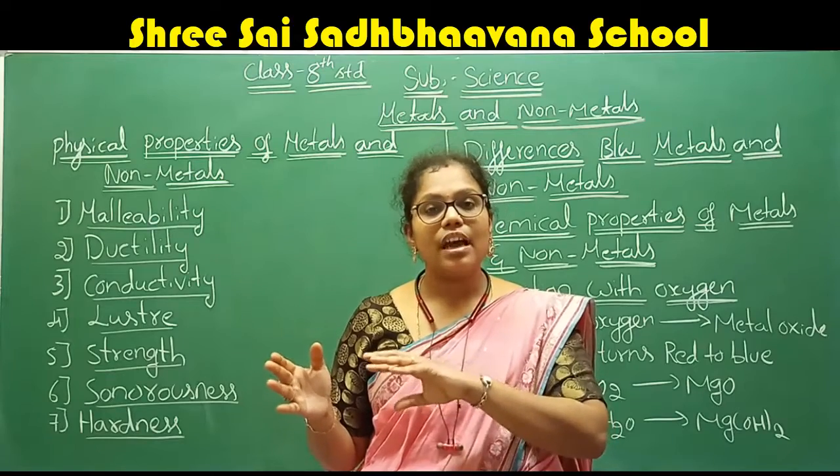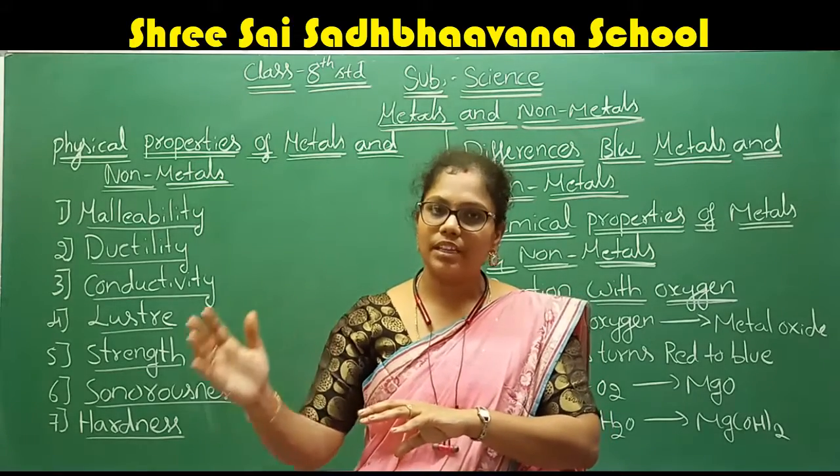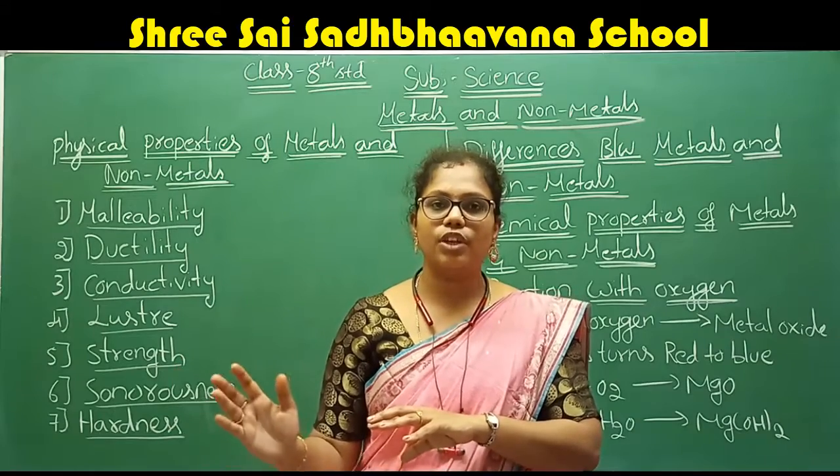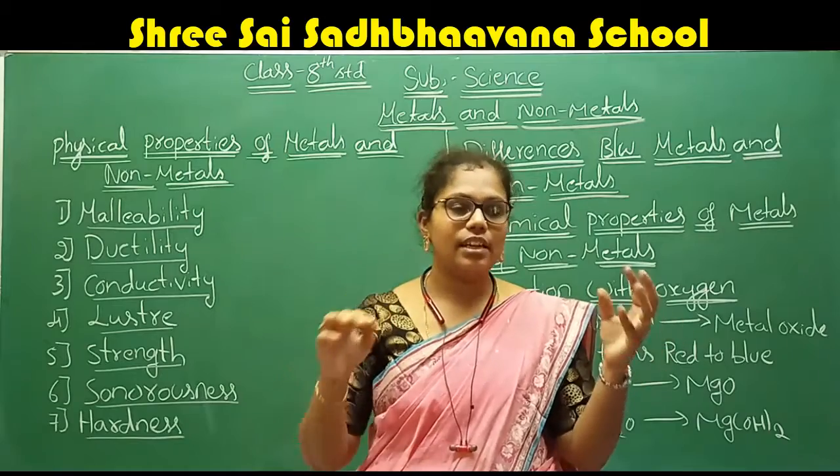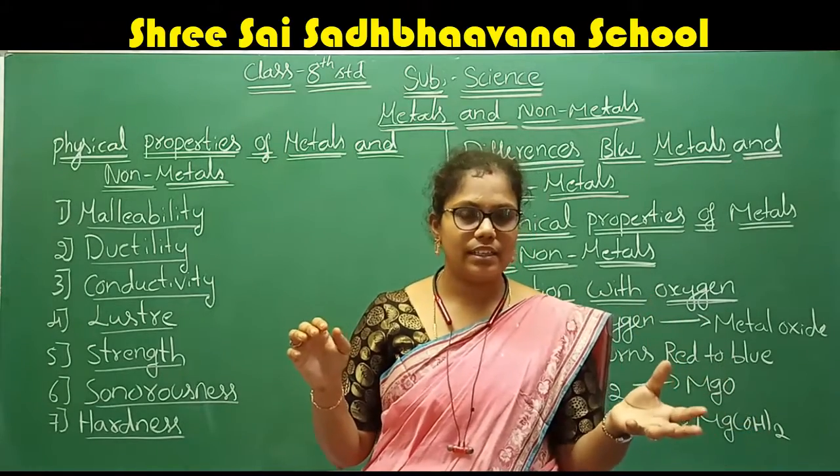The substances which cannot be made into thin wires come under the non-metals. If a substance can be made into a thin wire, that is an example of a metal.